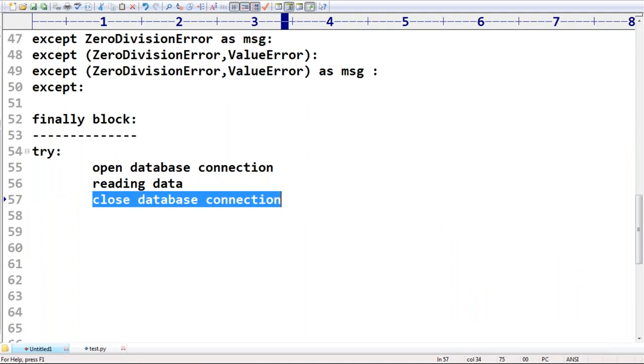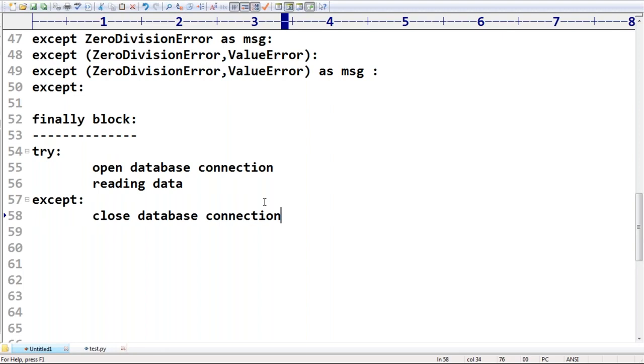Is it clear for all? So, sir, inside a try block it is not recommended to maintain cleanup code. Well, sir, what if I take the except block and in the except block I put close database connection? Is it recommended or not recommended? Not recommended. What is the problem?